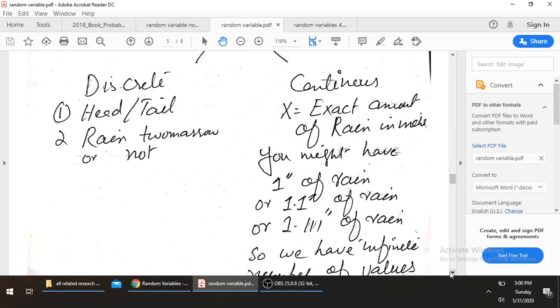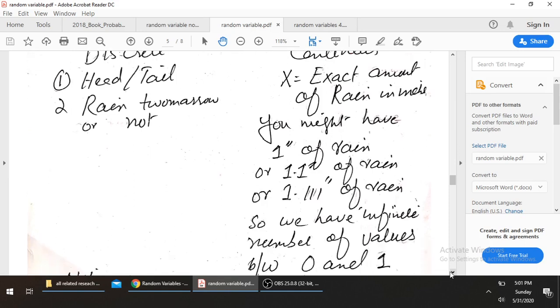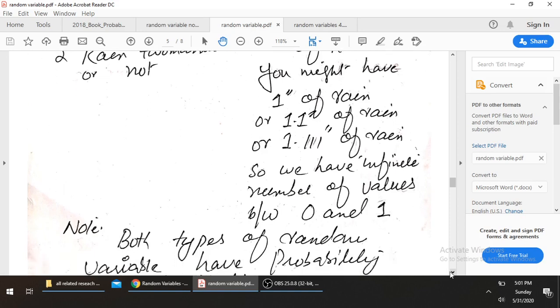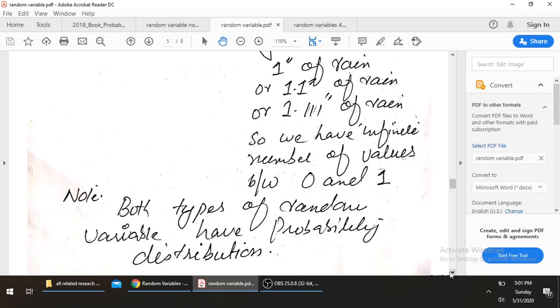On the other hand, when we find the exact amount of rain in inches, you might have 1 inch of rain or 1.1 inches of rain. You might have 1.111111 inches of rain. So we have an infinite number of values between 0 and 1. Both types of random variable have a probability distribution.